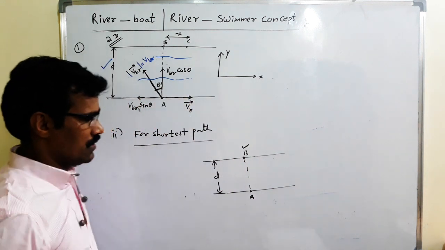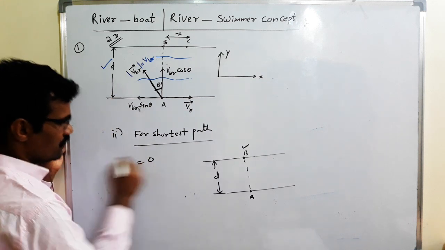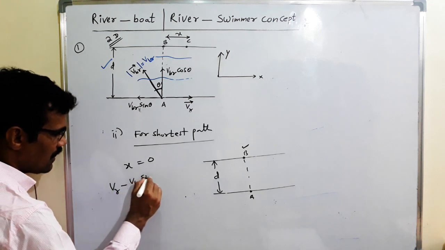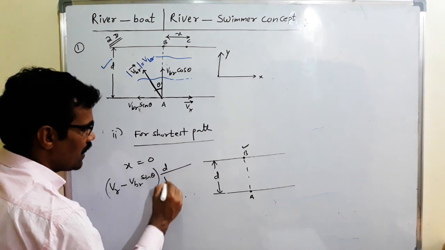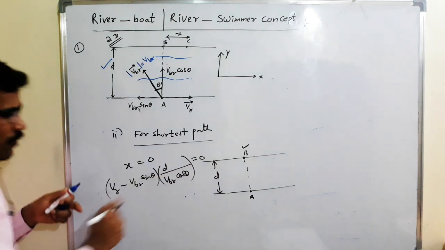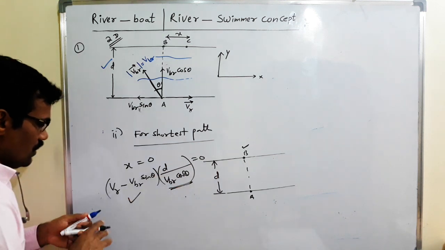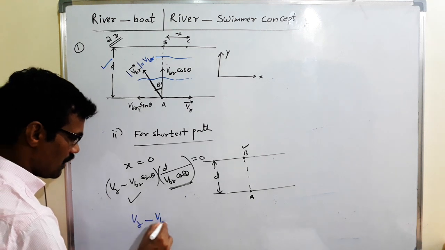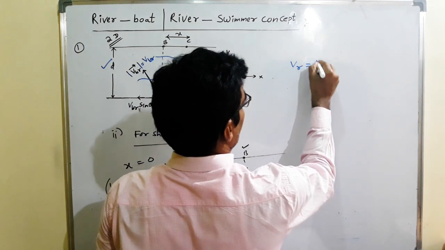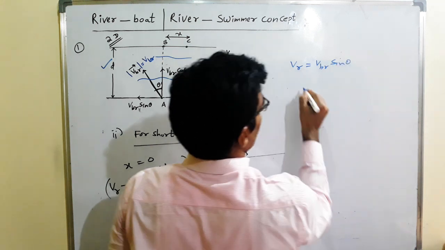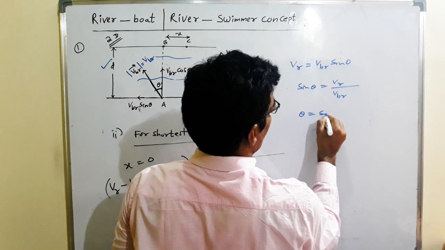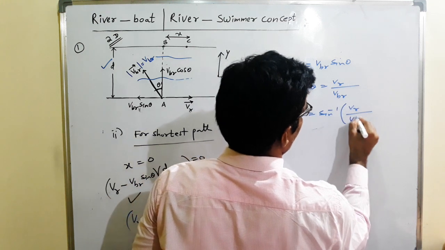Exactly opposite means the x value is 0. X is equal to VR minus VBR sin theta into d by VBR cos theta, which is equal to 0. The second factor is not equal to 0, therefore VR minus VBR sin theta is equal to 0. VR is equal to VBR sin theta. Clear? Sin theta is equal to VR by VBR, theta is equal to sin inverse of VR by VBR.